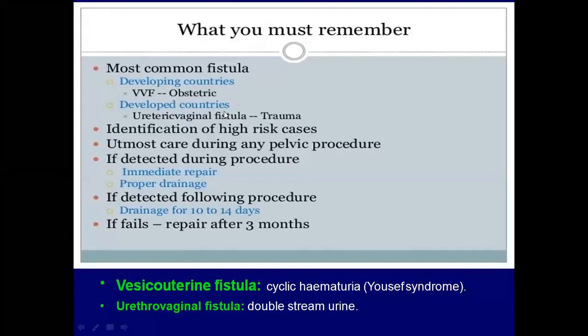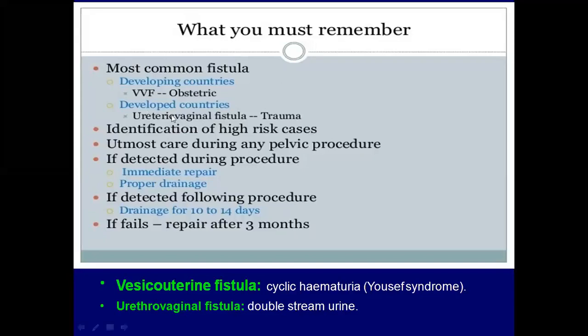Whereas in developed countries, it is because of surgeries, gynecological surgery. The most common fistula is ureterovaginal fistula. Then identification of high risk cases is important. That is short-statured women, forceps application, obstructed labors, they must be identified. Then women with previous surgeries, endometriosis, radiation, any pelvic malignancies like CA cervix, CA vagina, and radiotherapy. Following radiotherapy, they are the high risk cases.